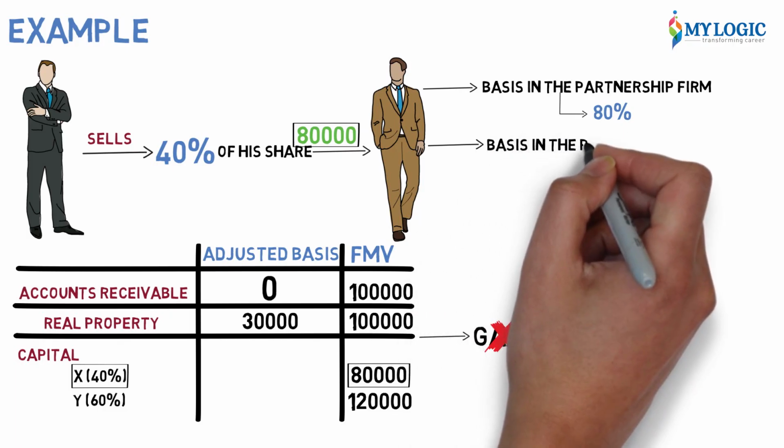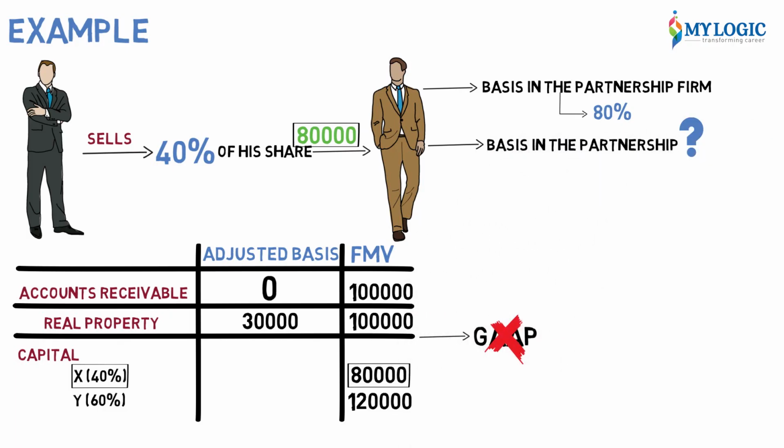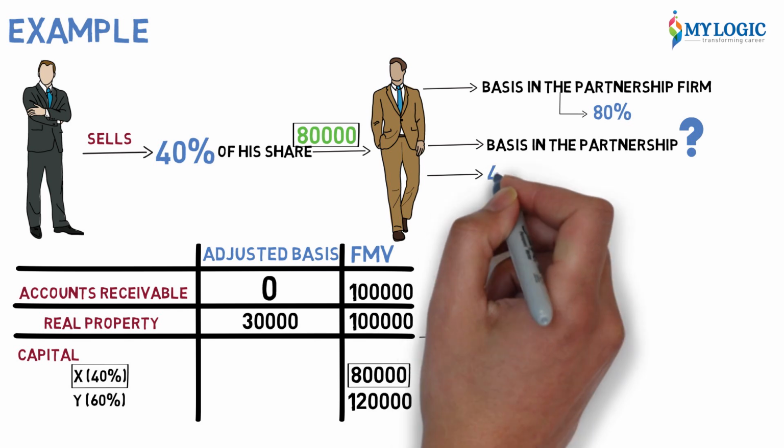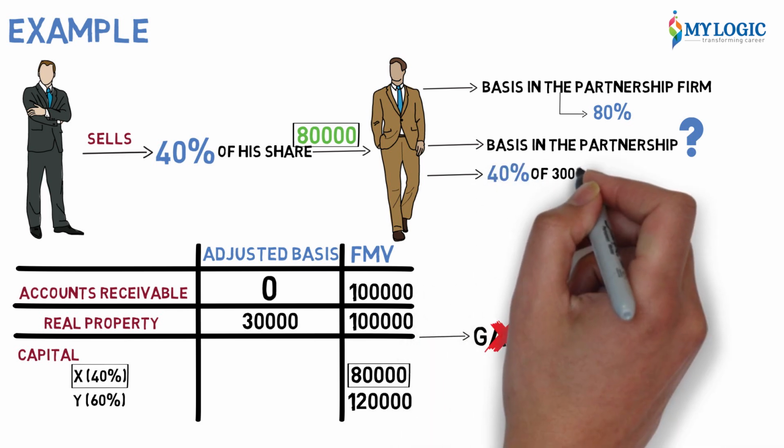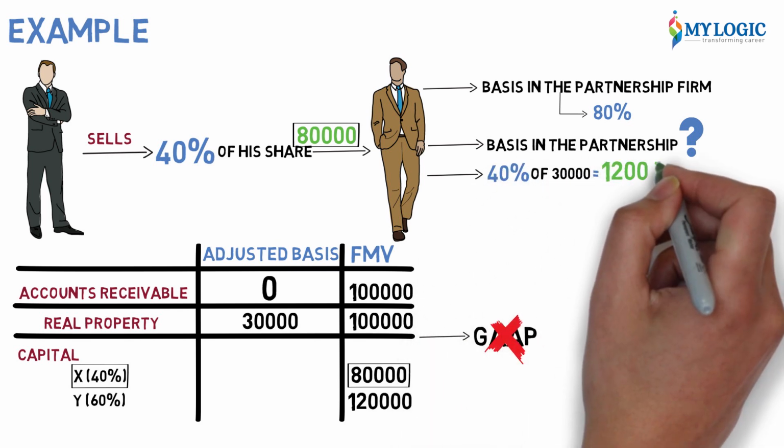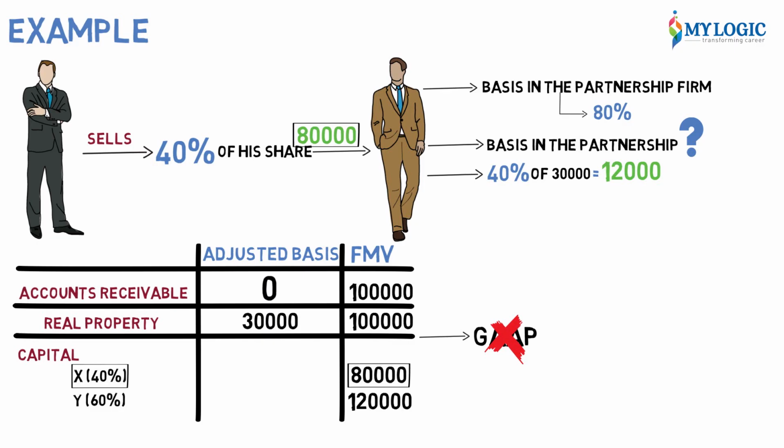Now what's his basis in the partnership property? Z's outside basis is 80,000. Now his basis in partnership property: he owns 40% of 30,000, which is equal to 12,000. So Z's outside basis is 80,000, but his inside basis is only 12,000. Why? Because the basis of the real property is 30,000, out of which 40% is his.